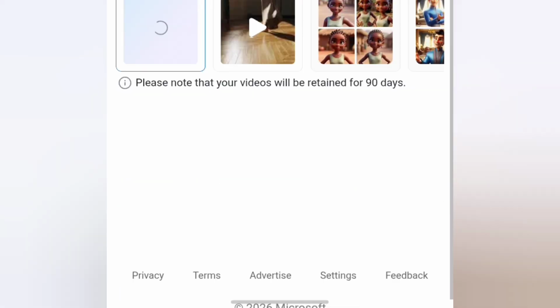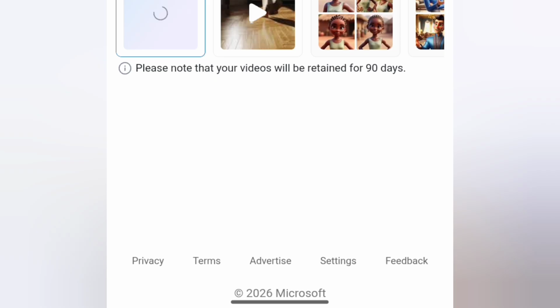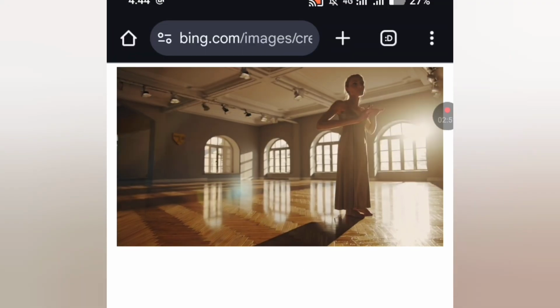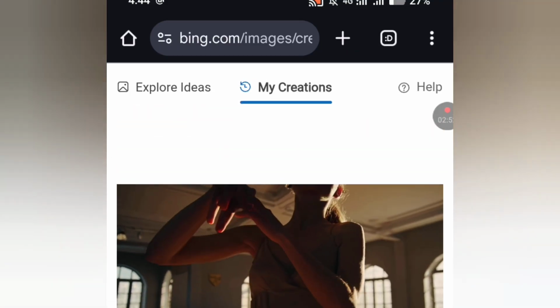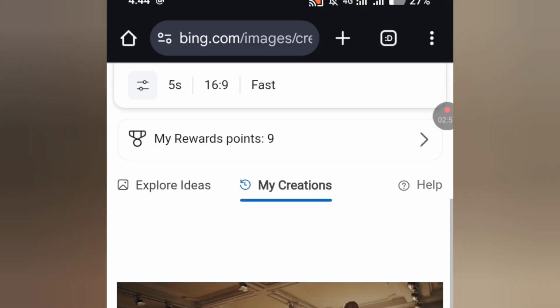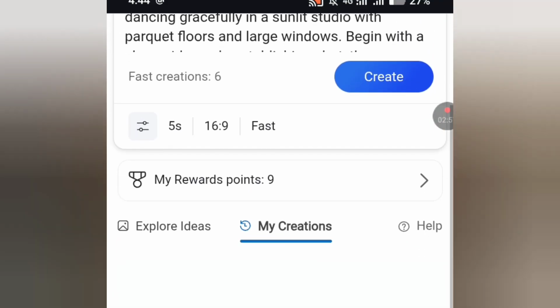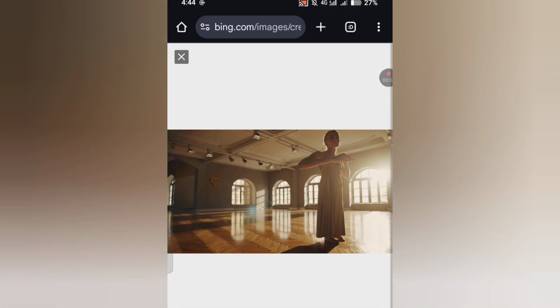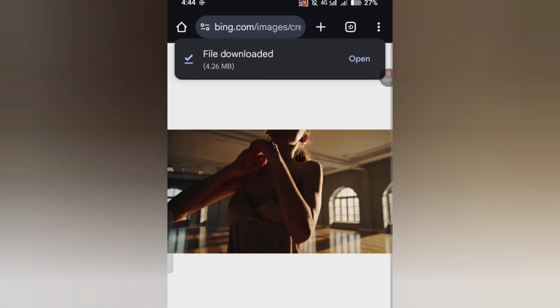So just wait for it to generate. It takes 7 seconds according to the app, except it is network. So your files stay here for just 90 days. Okay, so this is it. Okay, I prefer the other one though, so I can still download this. It's mine. Okay, so it has been downloaded.